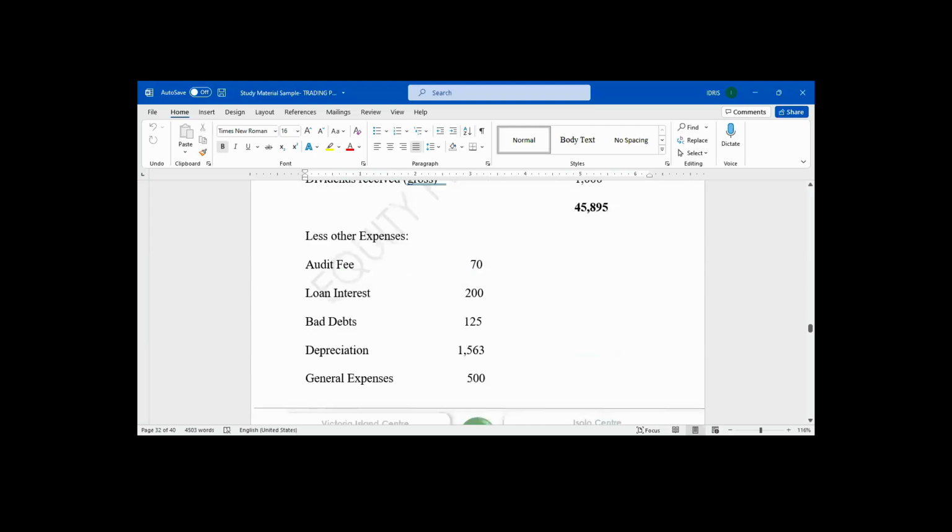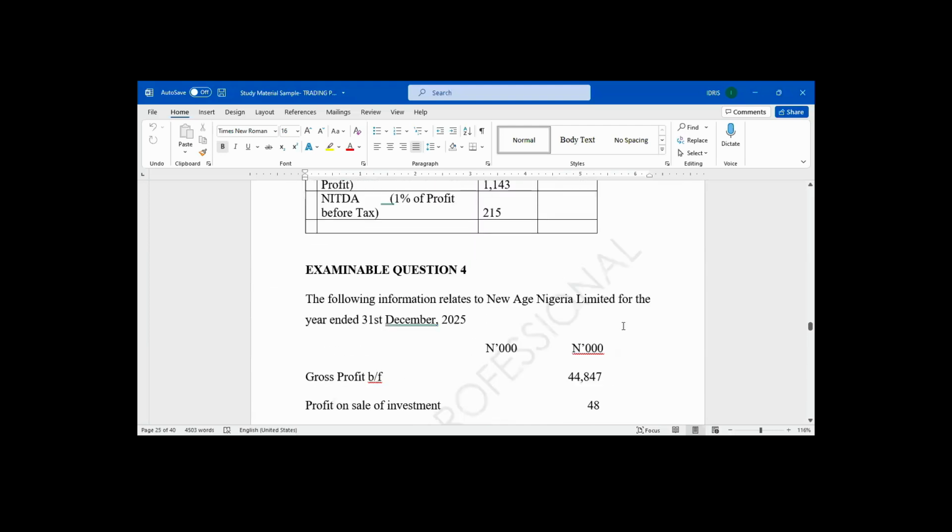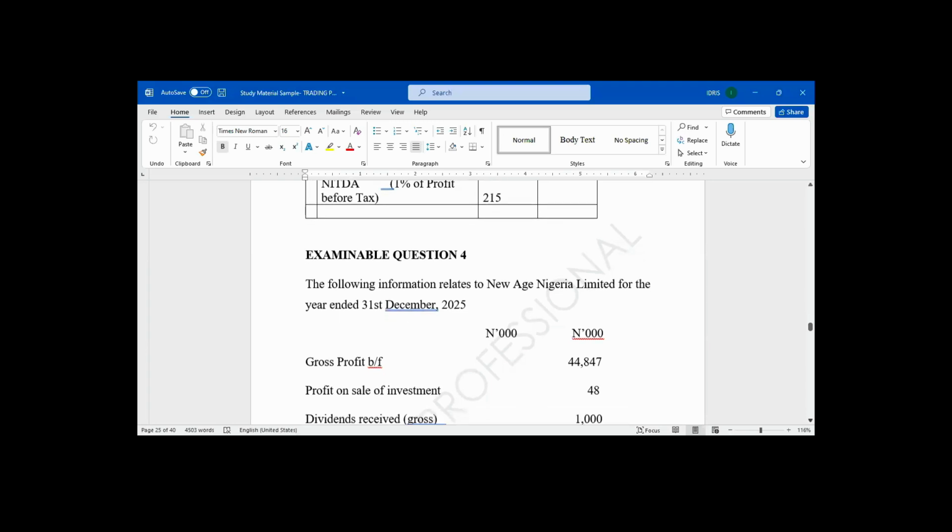Somebody can help us read the question. The question goes as follows.